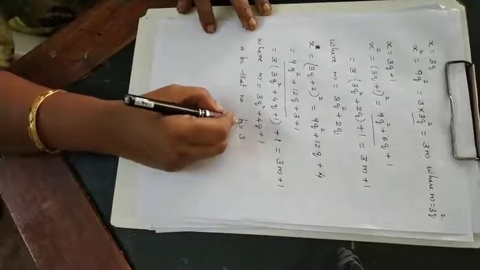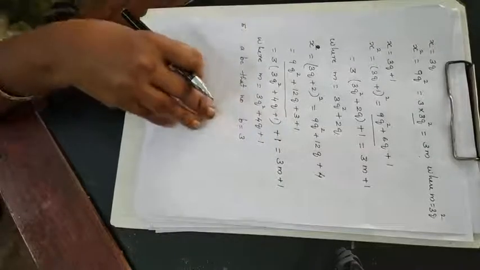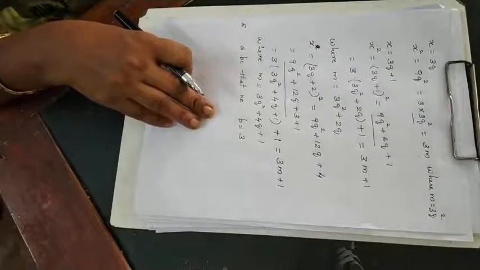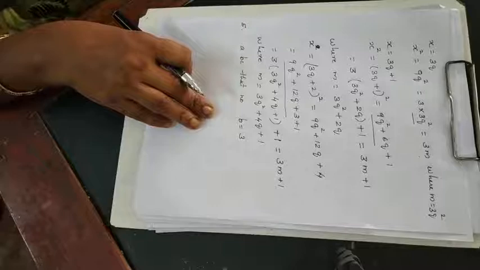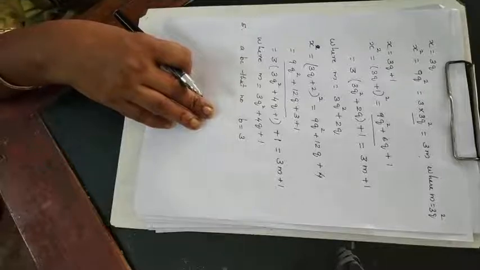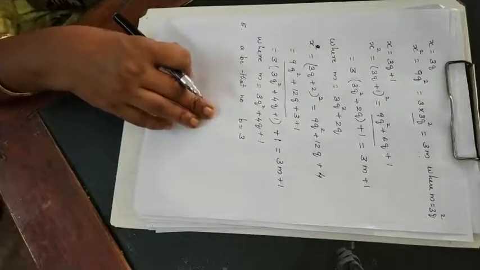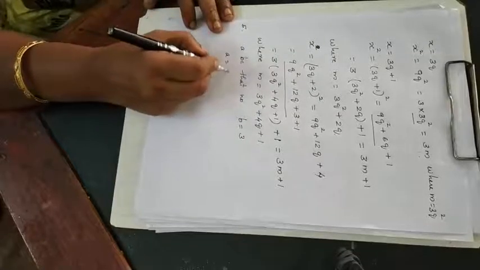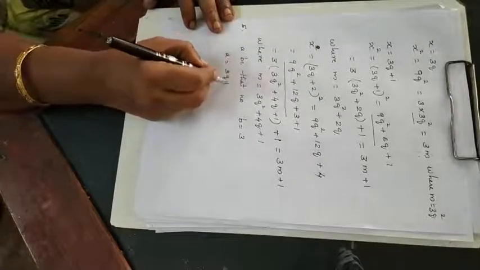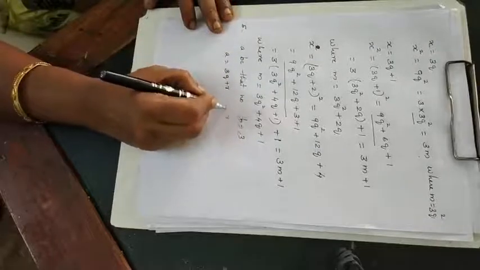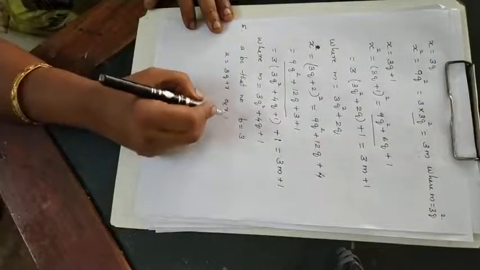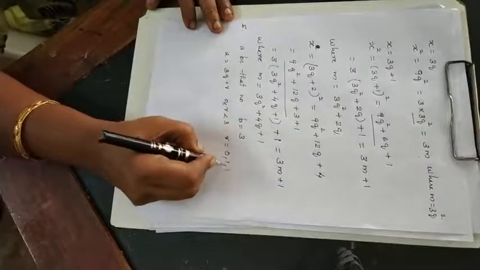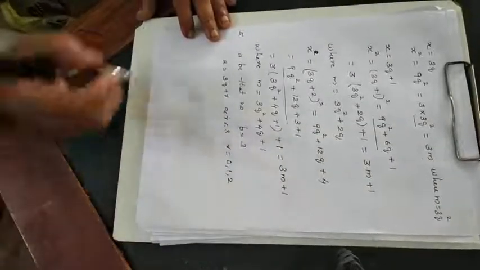Why? Because it is given 9. When you take a multiple of 3, only then you will get 9. Now a you can write as 3q plus r, where 0 is less than or equal to r less than 3. That means r can be 0, 1 and 2.